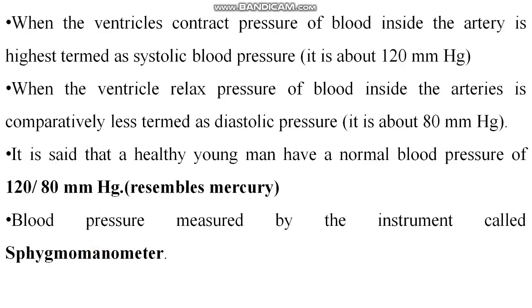It is said that healthy young men have a normal blood pressure of 120 by 80 mmHg. Hg resembles mercury. I told you before. 120 by 80: 120 is the systolic pressure and 80 is the diastolic pressure. Clear? What is contraction? What is relaxation? I told you. So blood pressure is measured by the instrument, the machine, that is called sphygmomanometer.